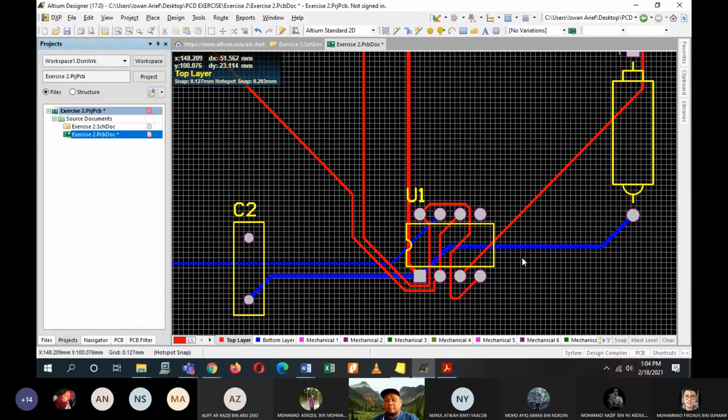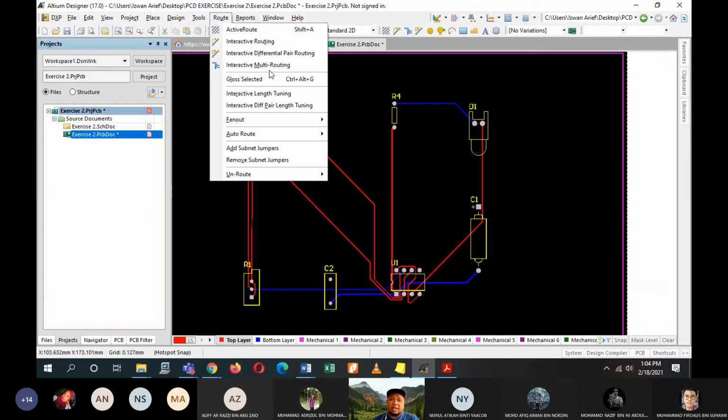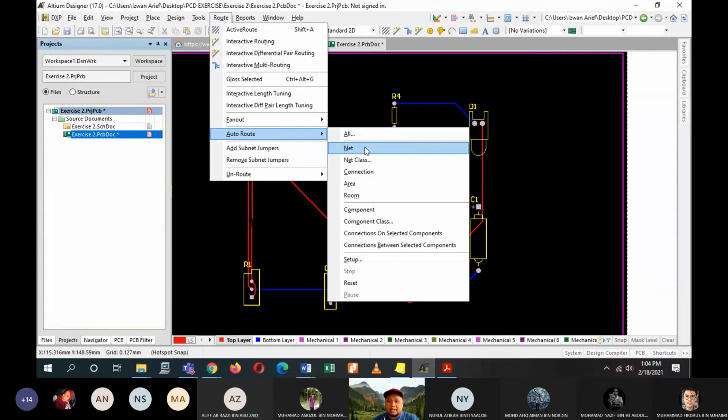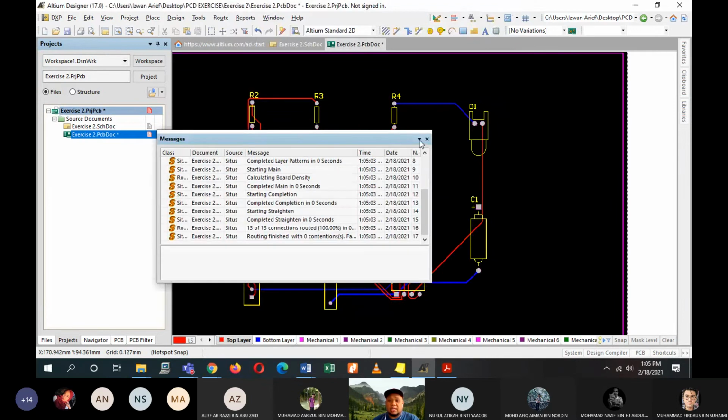Just make sure a blue line doesn't cross over another blue line, or a red line over another red line. That's all. When you click on Auto Route, it does it automatically, so you don't need to worry. It means there is no problem.